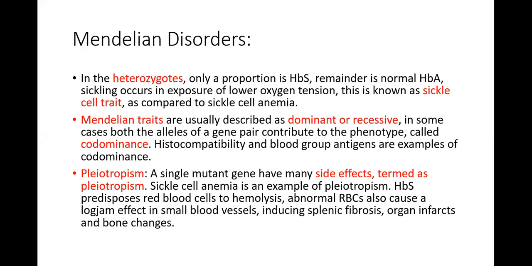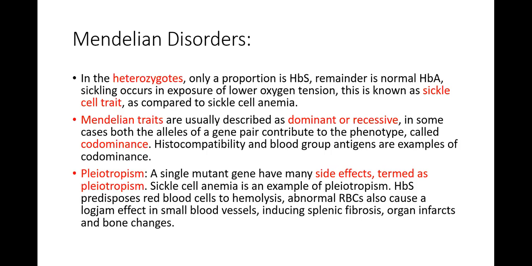This is the defect. But on the other side, because of the hemolysis, these blood cells are also going to cause a logjam effect in the blood vessels, especially in the spleen, because all the blood has to pass through the spleen. This will lead to splenic fibrosis and infarction in the spleen as well, and sometimes bone changes can be seen in the case of sickle cell anemia.